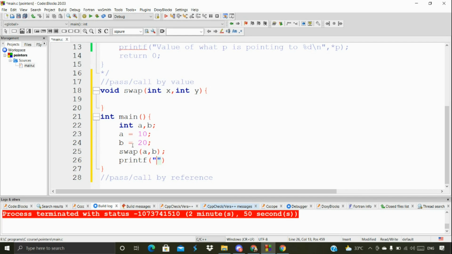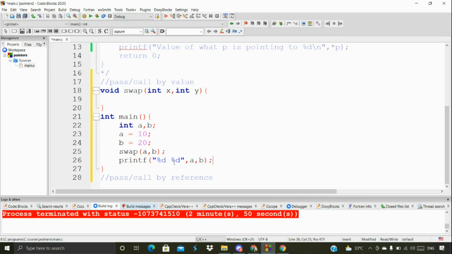We are going to make changes, and then print it with percentage d, a comma b. That's what we're going to do here: call this function and print it out.